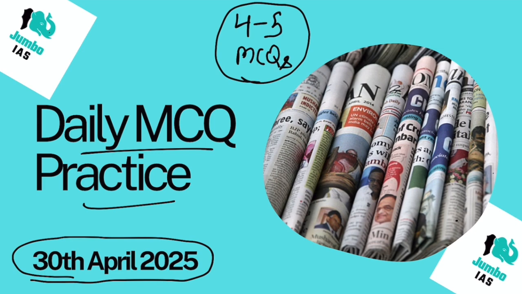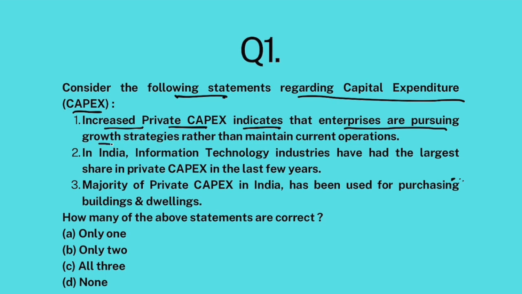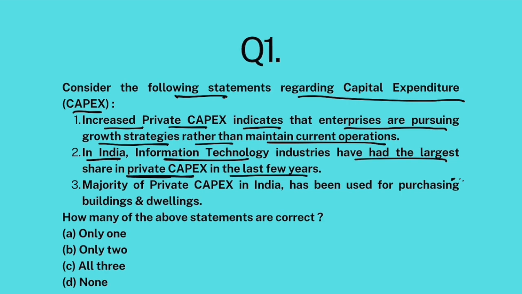Okay, let's begin today's session starting with question number 1. Consider the following statements regarding capital expenditure. Increased private capex indicates that enterprises are pursuing growth strategies rather than maintain current operations. In India, information technology industries have had the largest share in private capex in the last few years. Majority of private capex in India has been used for purchasing buildings and dwellings. All right. How many of the above statements are correct?